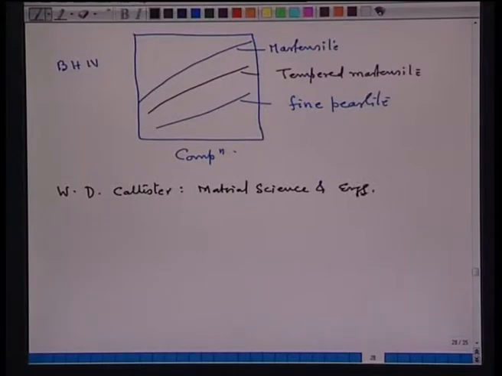Now with this presentation, what I wanted to say is very simple, that if you want to create a given property for a given application, the application could be anything at the moment. All that you should know is what you want to use that material for.